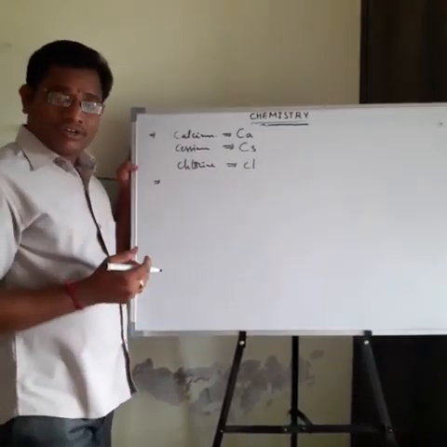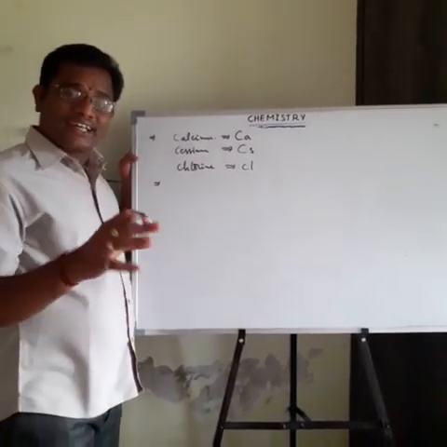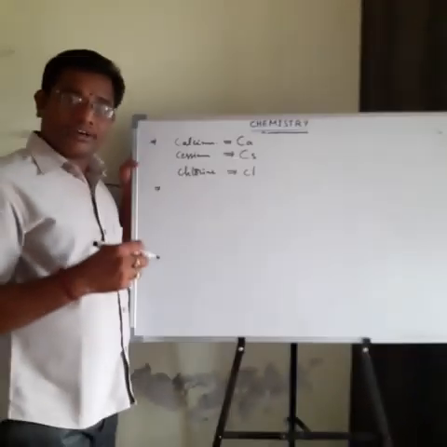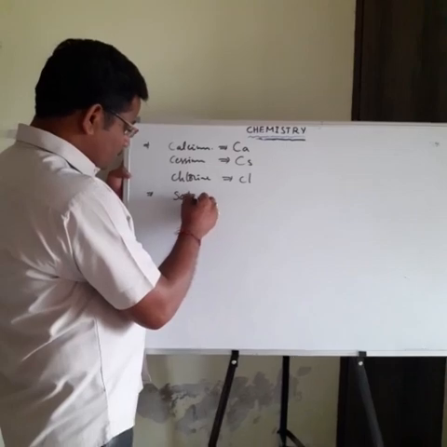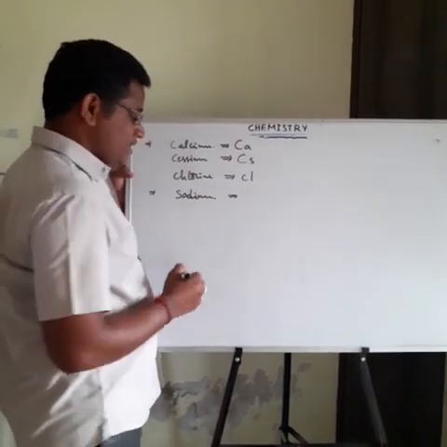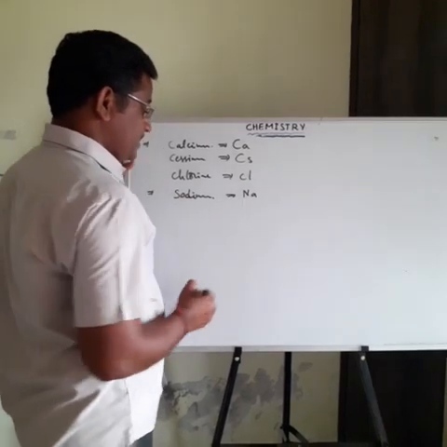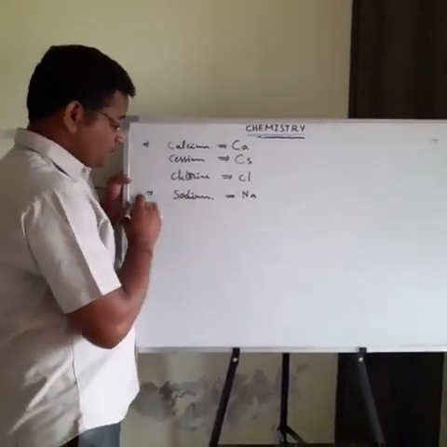Another type: for some of the elements, the symbols are obtained from their Latin names. For example, sodium. Sodium's Latin name is natrium. That's why the symbol is Na. Na means natrium. So that is the symbol of sodium.